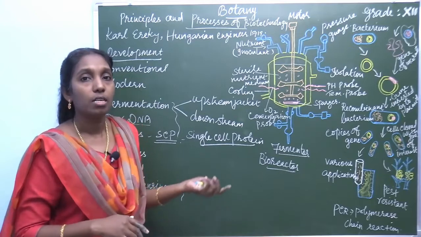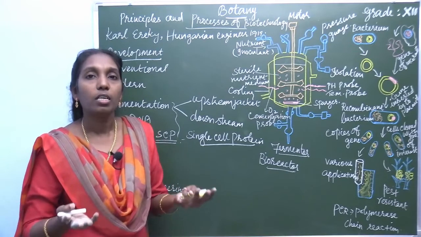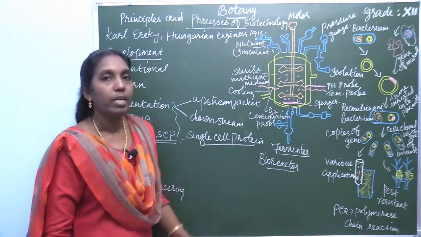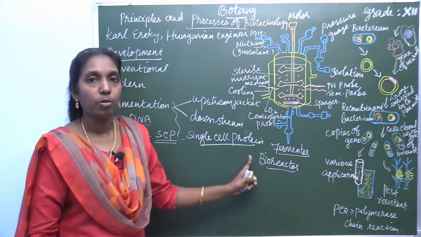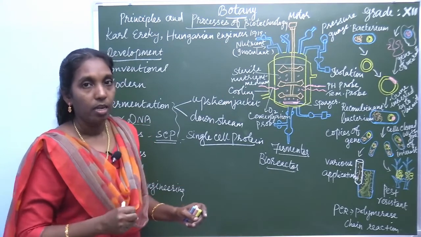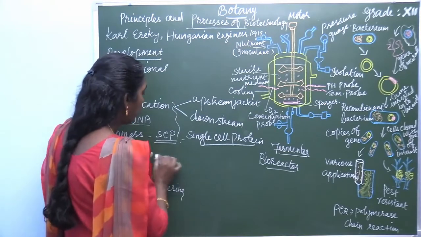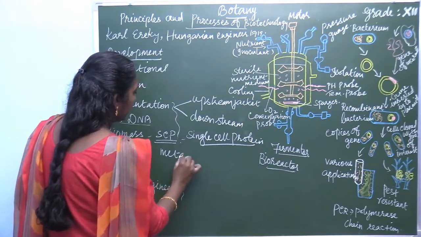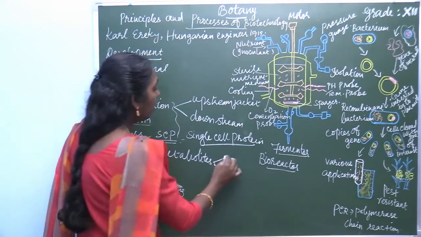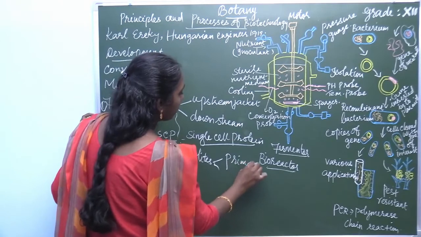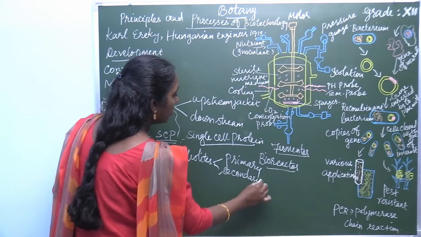What are the practical applications of fermentation? One such product is single cell protein, or microbial biomass production, then microbial metabolites. There are two different types of metabolites, primary metabolites and secondary metabolites.